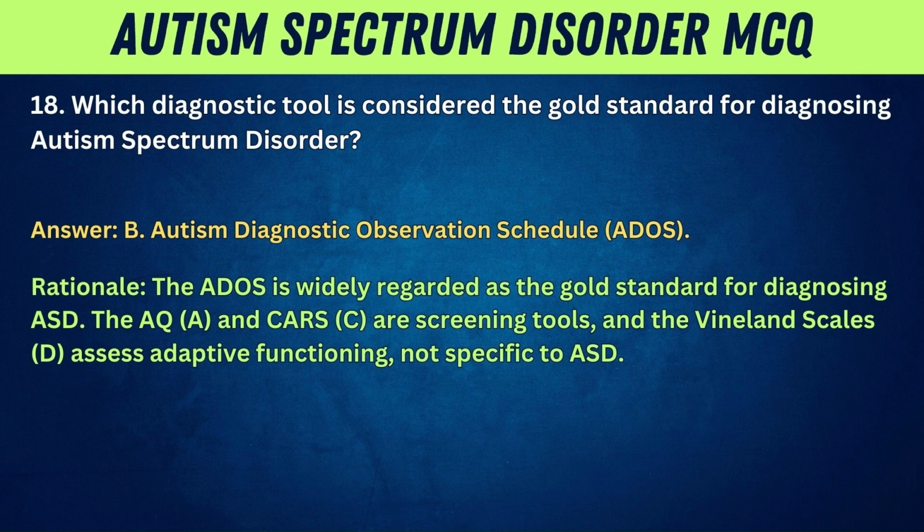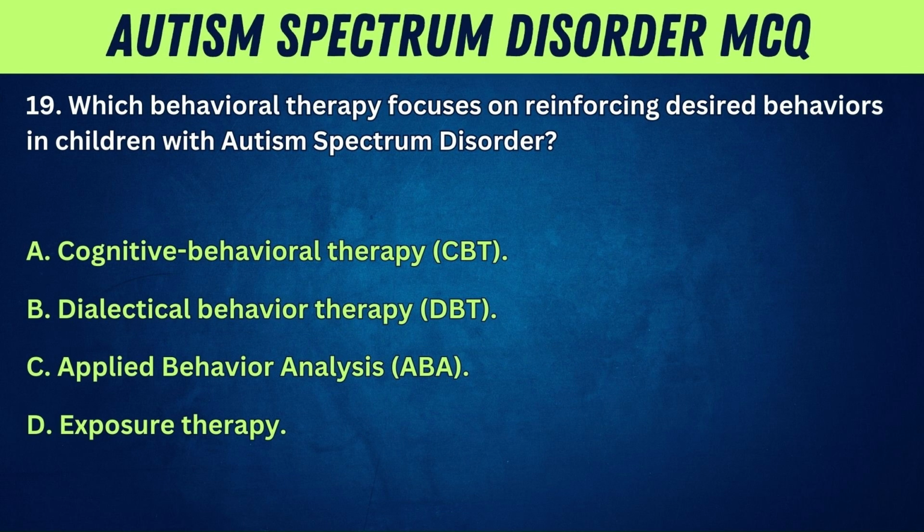Rationale: The ADOS is widely regarded as the gold standard for diagnosing ASD. The AQ, A, and CARS, C, are screening tools, and the Vineland scales, D, assess adaptive functioning, not specific to ASD.